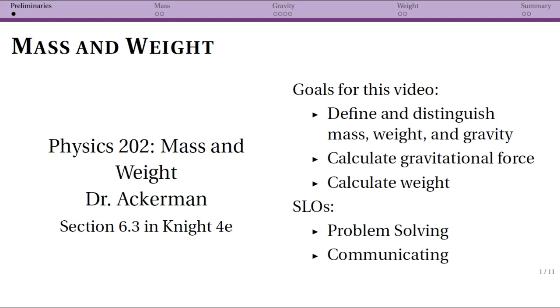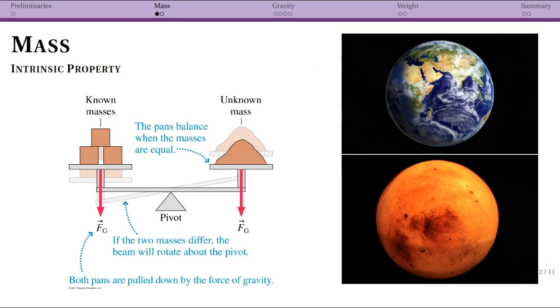So first, let's start with the one that I think is easiest, mass. So mass is an intrinsic property. If I hand you a ball of clay, that ball of clay has a mass. I thought about getting into fundamental subatomic particles here and decided against it, but everything in the universe we can define a mass for it. Now, there are certain particles, like photons, that have zero mass, but mass is this intrinsic property. It's something that we can define for things.